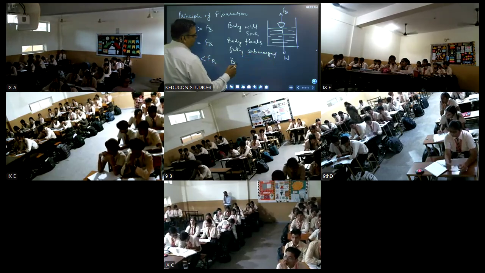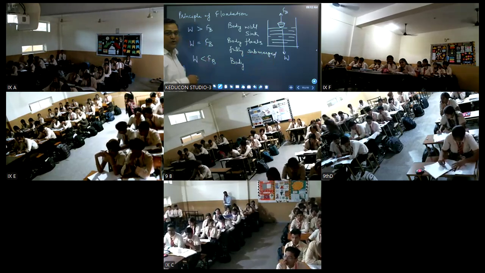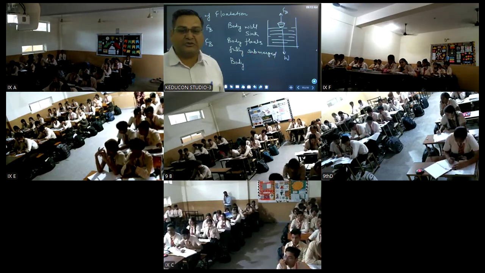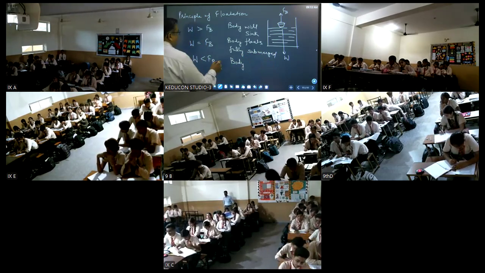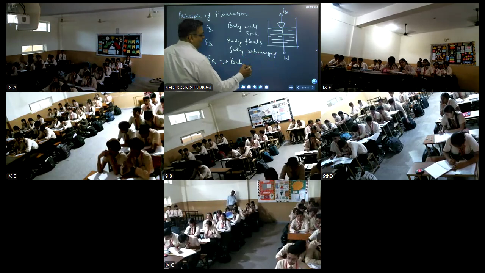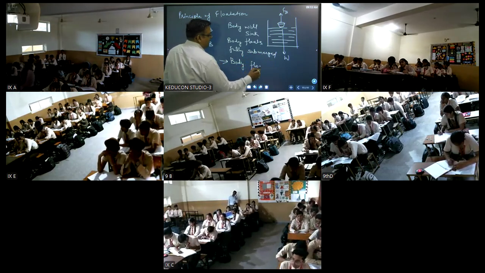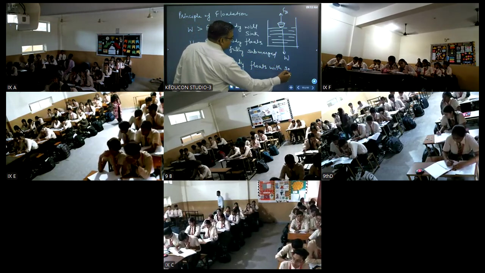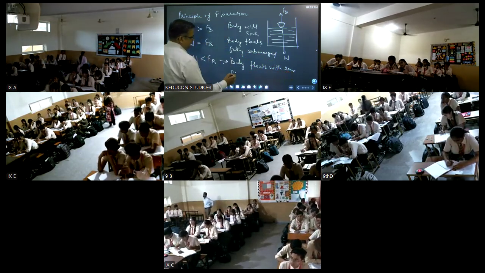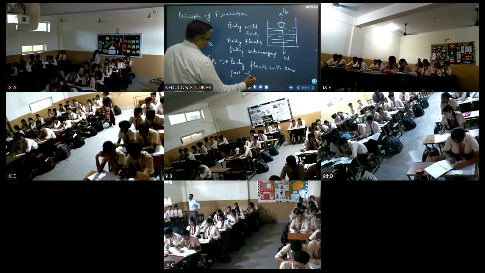The condition, children, if you know, then it is okay. अगर नहीं पता है तो please note down. Right? When the weight is less than FB, body floats with some part of it submerged.